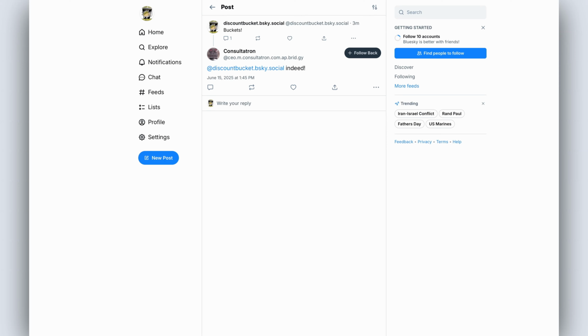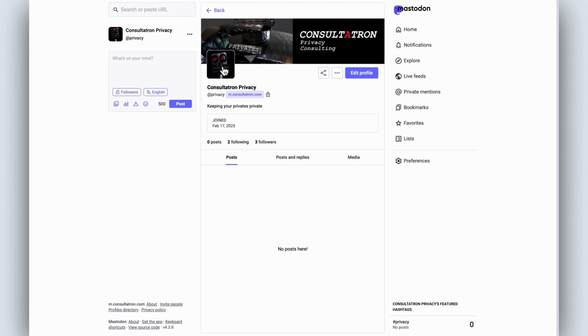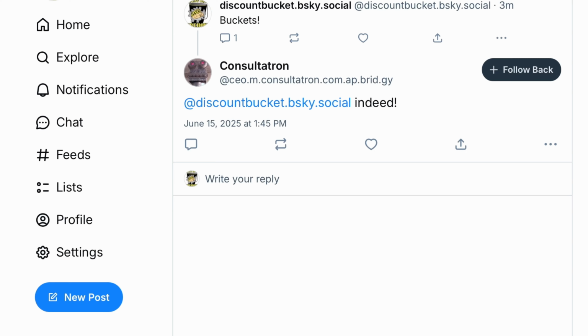But you can see privacy, it hasn't shown up. That's because privacy is not bridged with the AT protocol. The privacy account isn't following the bot on the other side. So things that it likes are not communicated, things that it's following are not communicated, and comments that it makes are not communicated across to the AT proto. So this is why if you are on Bluesky, it's extremely important that you follow this bot.